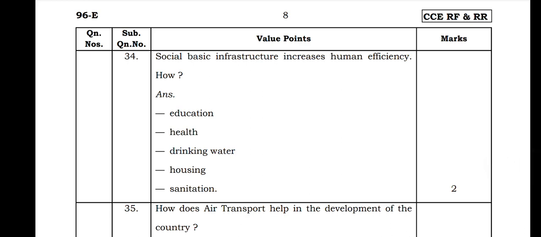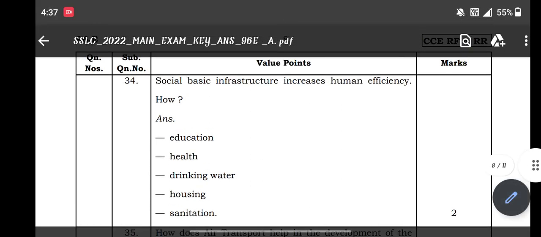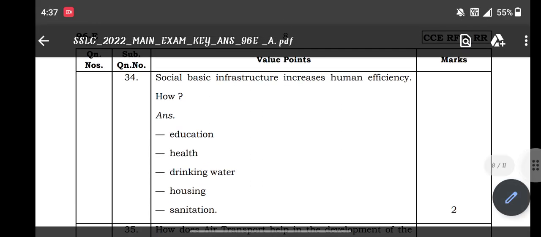Basic infrastructure increases human efficiency. How? Because of education, health, drinking water, housing, sanitation. Due to this, social basic infrastructure increases human efficiency.